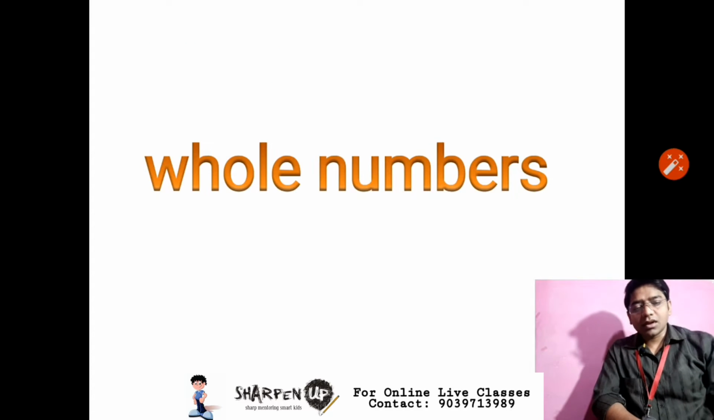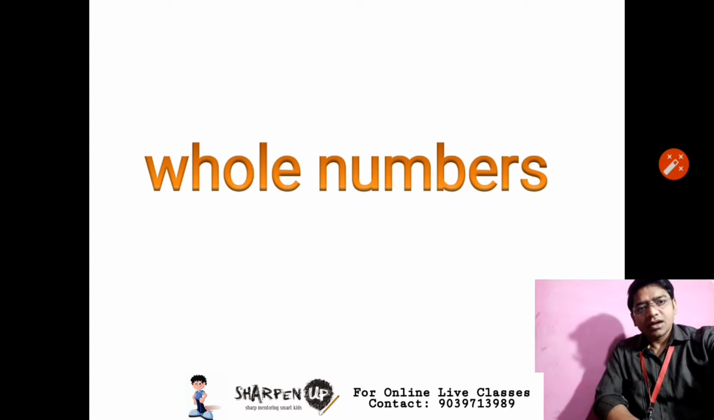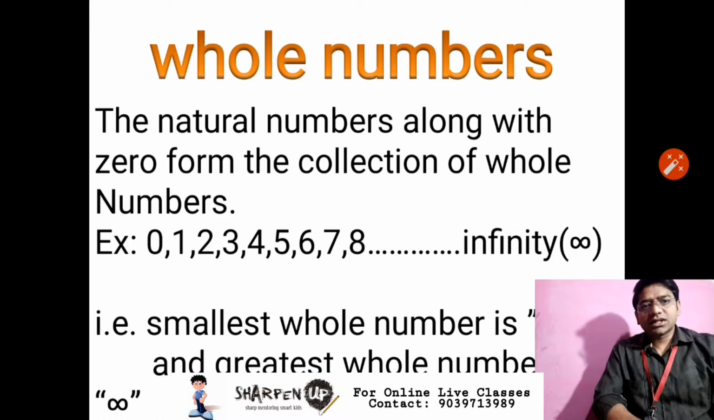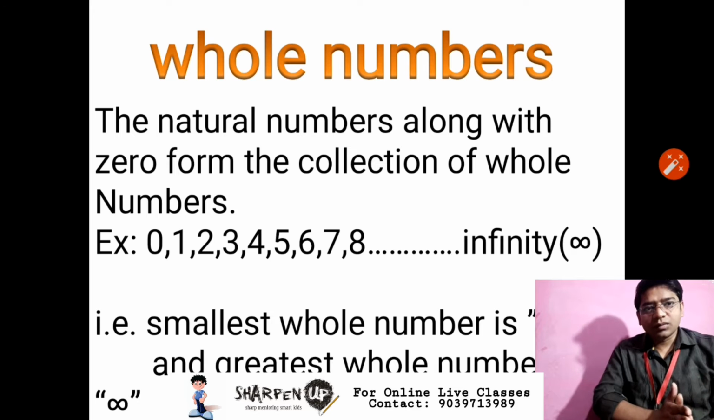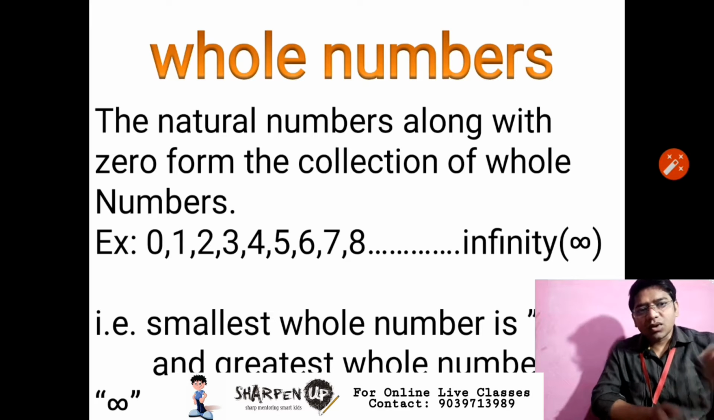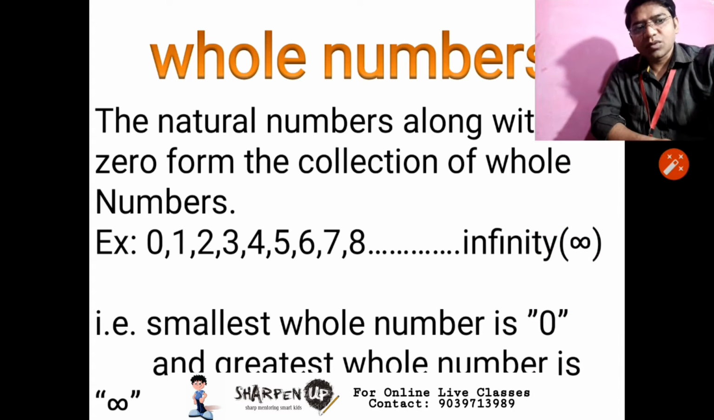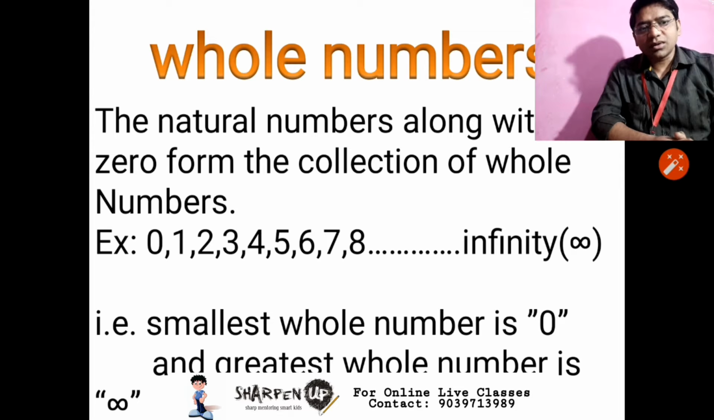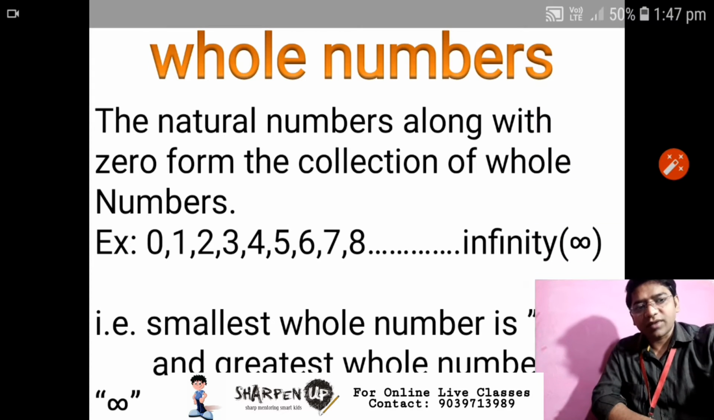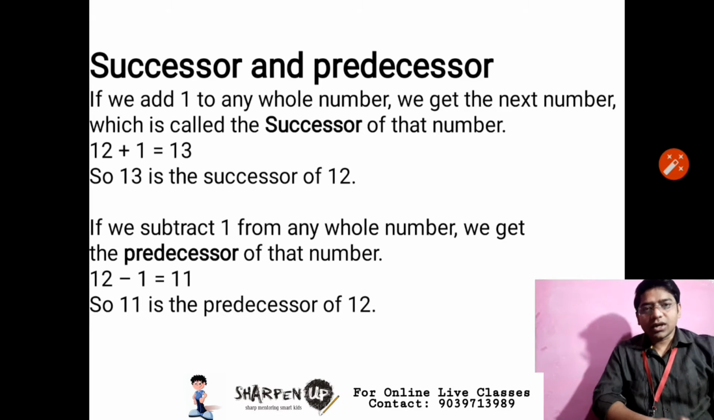So start with the definition of whole numbers. Whole numbers: the natural numbers along with 0 form the collection of whole numbers. Example: 0, 1, 2, 3, 4 and so on up to infinity. And we have put a symbol of infinity. This is the symbol of infinity. What is the smallest whole number? The smallest whole number is 0. And what is the greatest whole number? Greatest whole number is not defined. That means infinity.